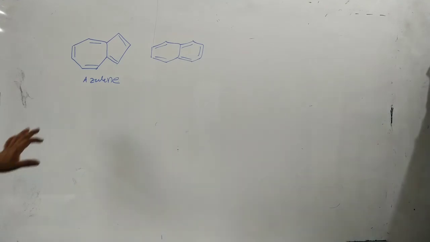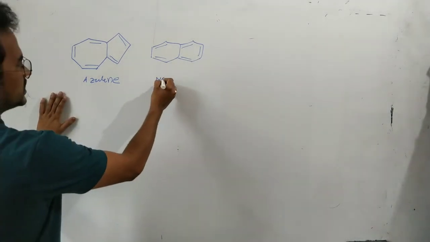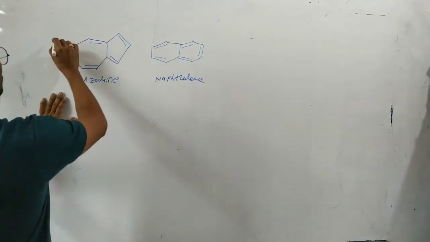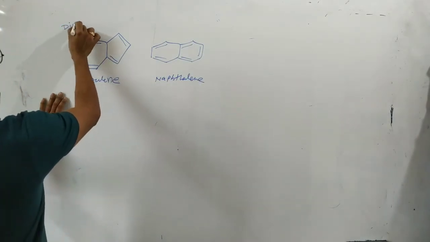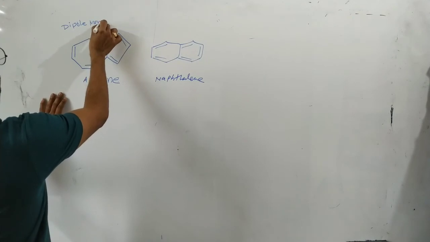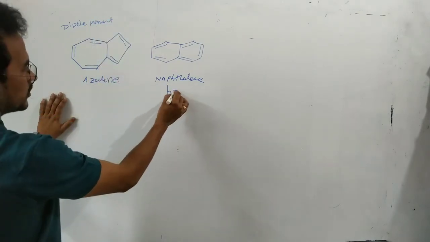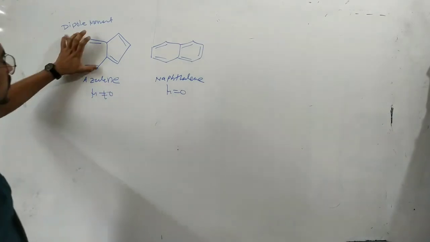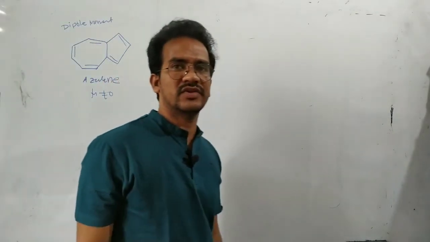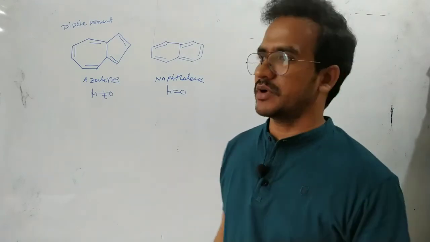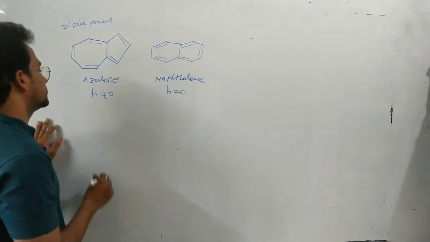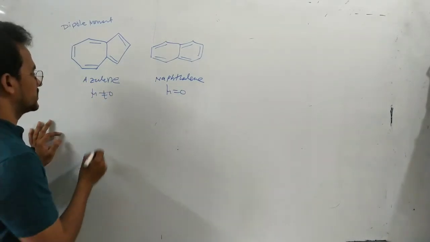Next, this is azulene and this is naphthalene. These two are isomeric compounds with the same molecular formula. Let us compare the dipole moment of these two compounds. Naphthalene's dipole moment equals 0, while azulene's dipole moment is not equal to 0. Azulene has a 7-membered ring and a 5-membered ring, but naphthalene is a fused compound of two 6-membered rings. So why does azulene have a dipole moment? This one has a significant dipole moment.